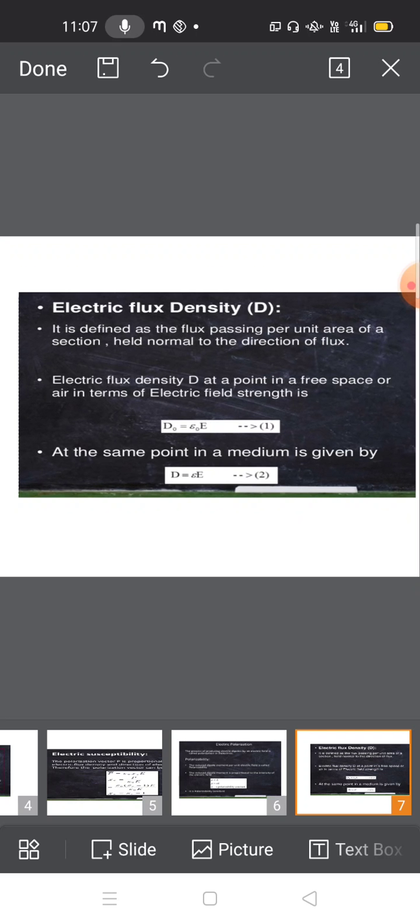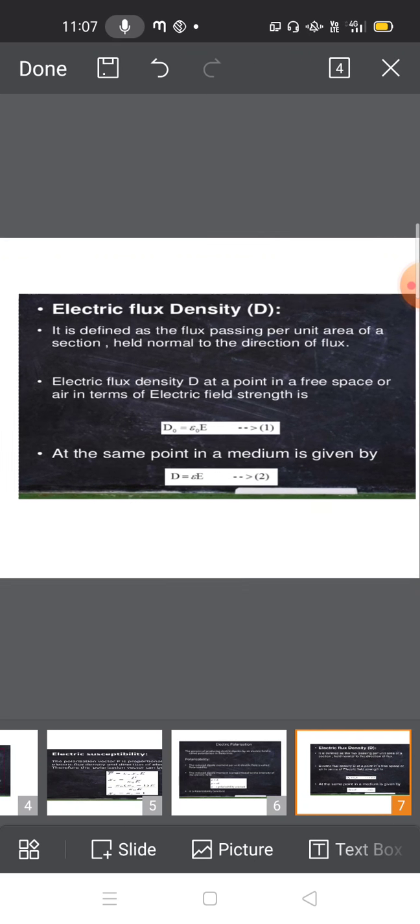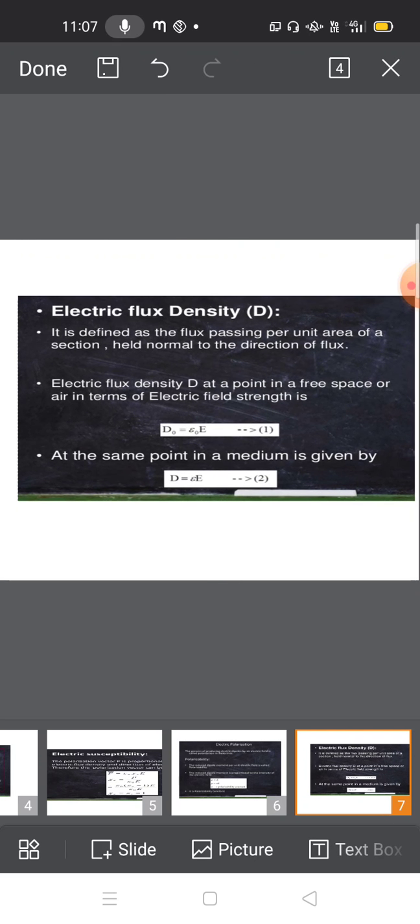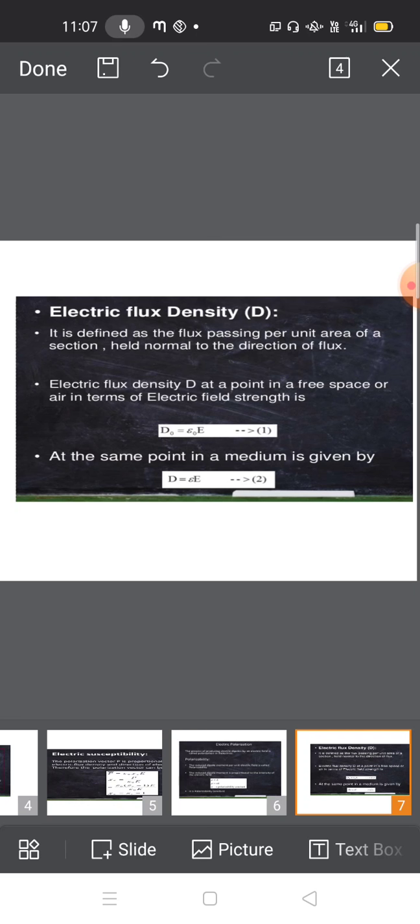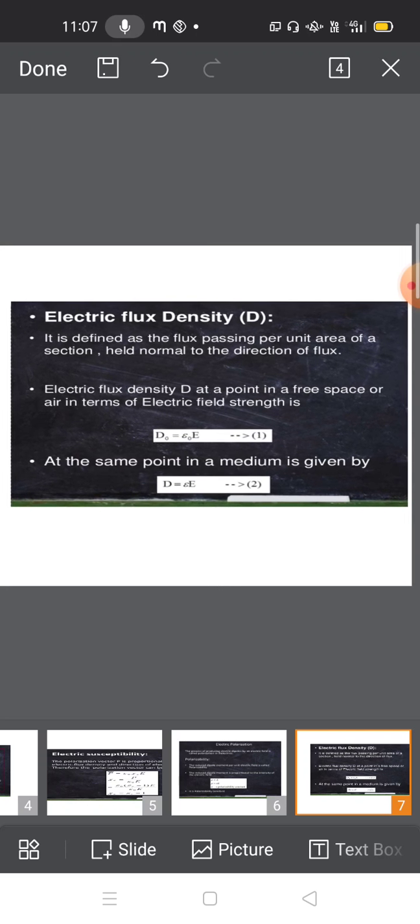Flux is nothing but the number of electric lines of force. So how many electric lines of force pass per unit area of section? That is the flux density. In electrostatics you observe phi, which is the electric flux.